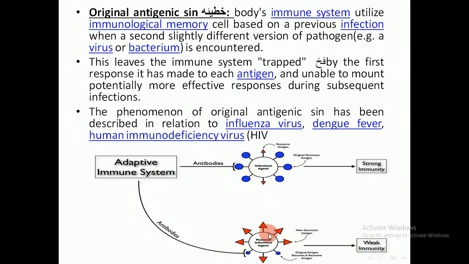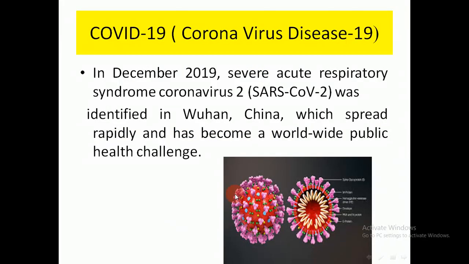So this is what is called original antigenic sin. The immune system will be trapped and will not distinguish between these two viruses or two pathogens, because this pathogen will be mutated and change its surface antigen. Now we have coronavirus disease 19.